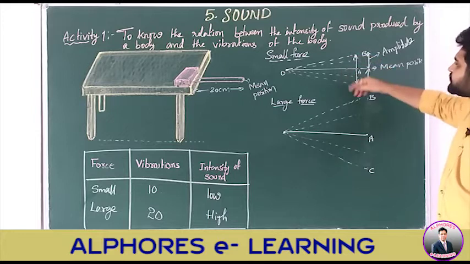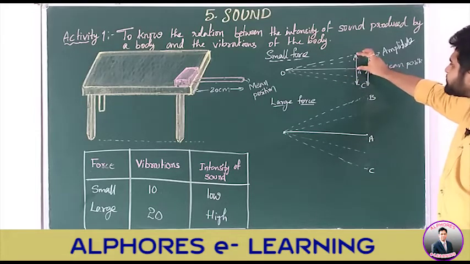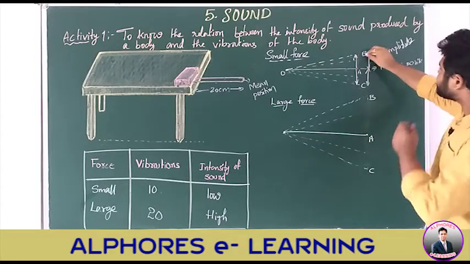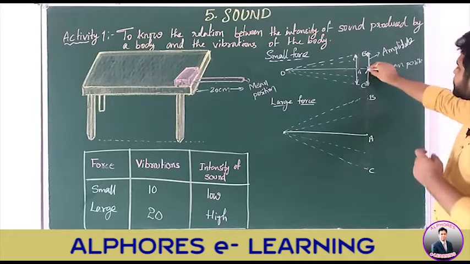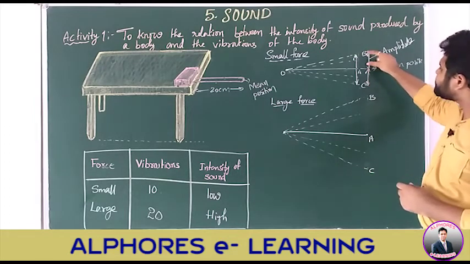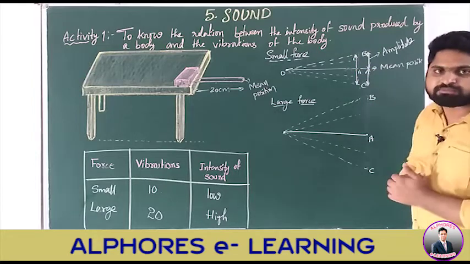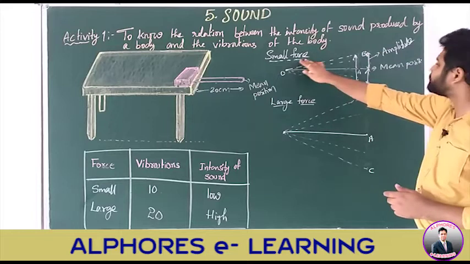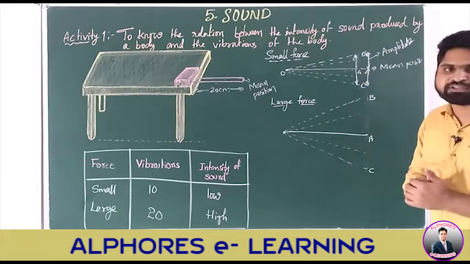This length is called amplitude, and this length is also said to be amplitude. Children, in the case of less force, this is the amplitude.